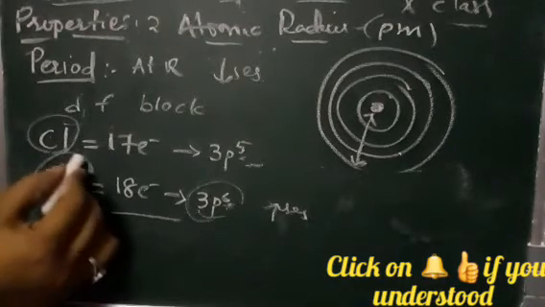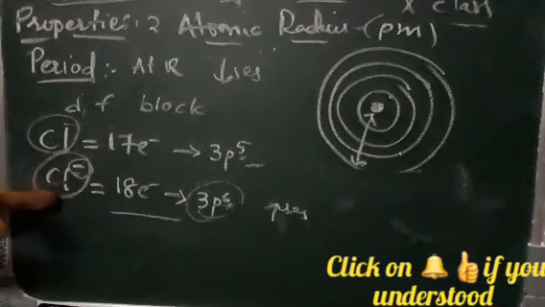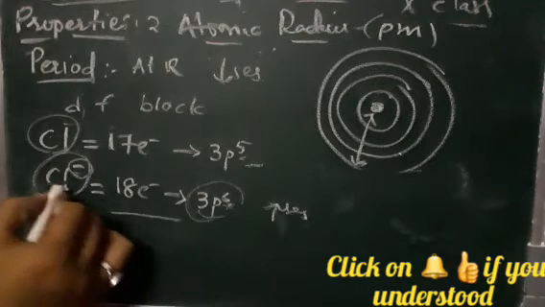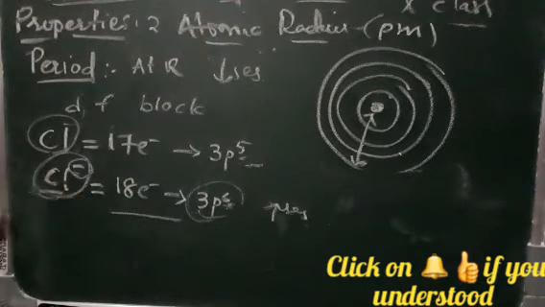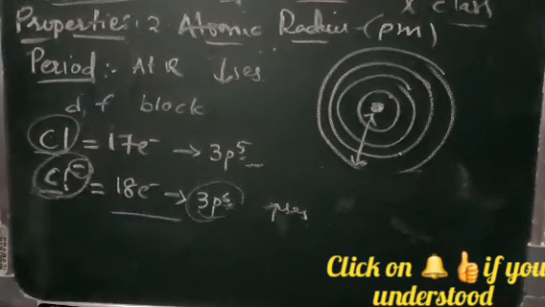So that means the negative ion, the anion of an element, has a bigger size than its neutral atom. So that means the atomic radius of the chloride is more when compared to the neutral chlorine atom.